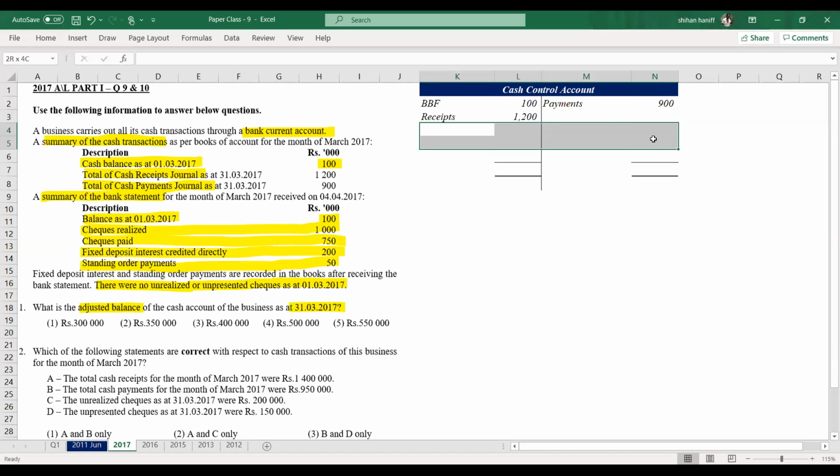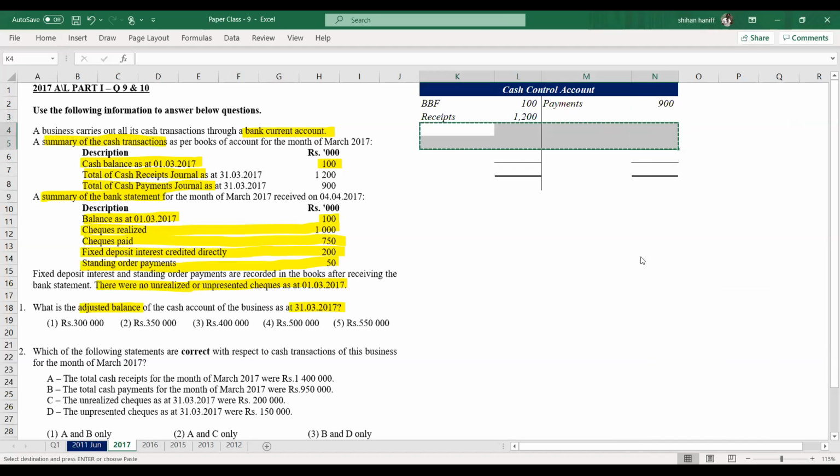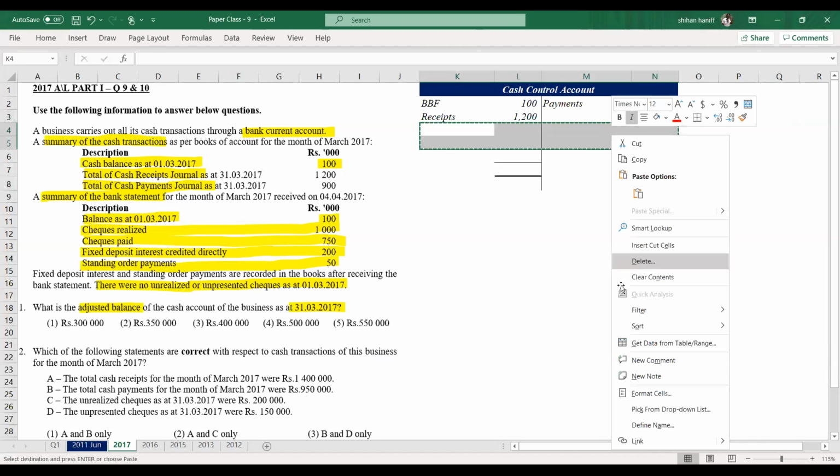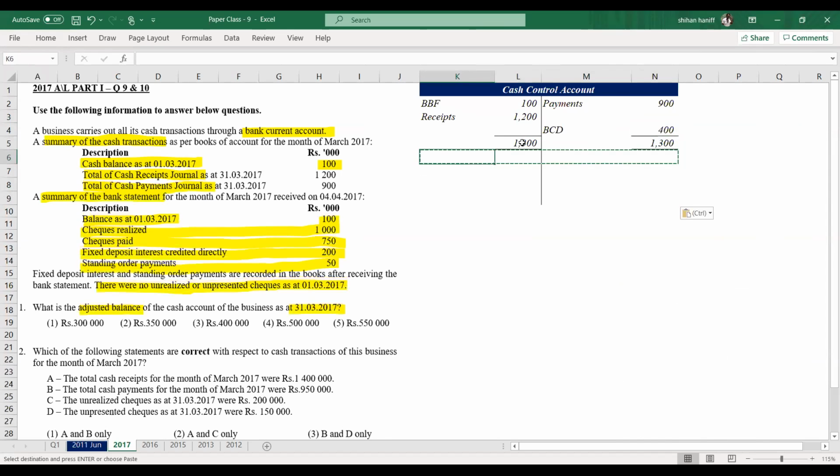So before the standing order and the FD interest, the difference gives the balance of 400.